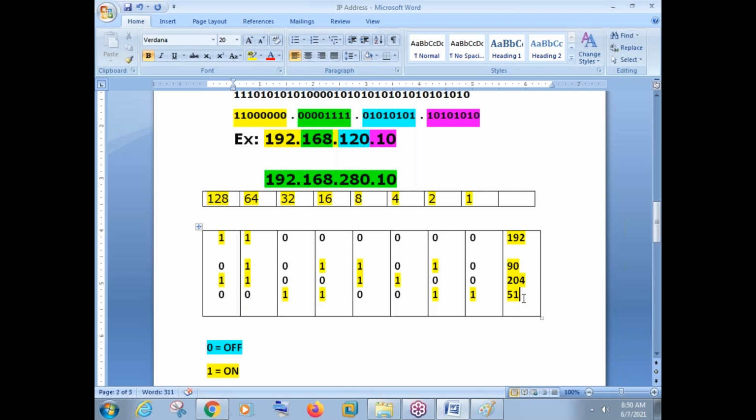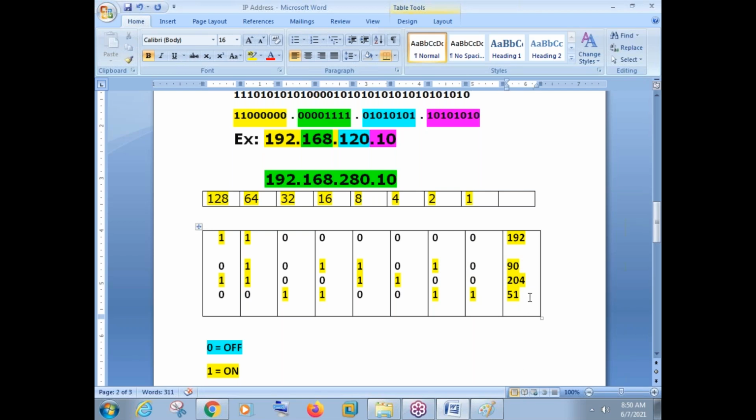Let us take the last example. 51 is the answer. In between, we got 2 more examples. So how did we get 51? See, we have taken 8 bits here. First of all, a bit is either 0 or 1. 0 means it is off. 1 means it is on. See, how many bits are on here? 32 is on, plus 16. 32 plus 16, how much? 48. 48 plus 2, 50. 50 plus 1, it will be 51. That's it.